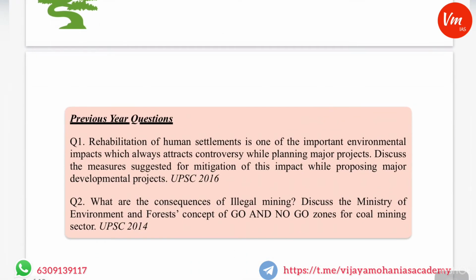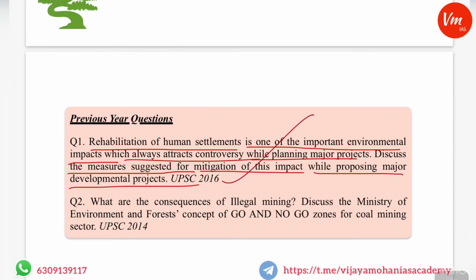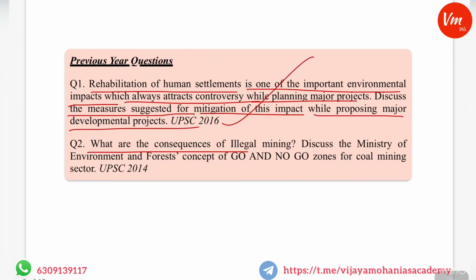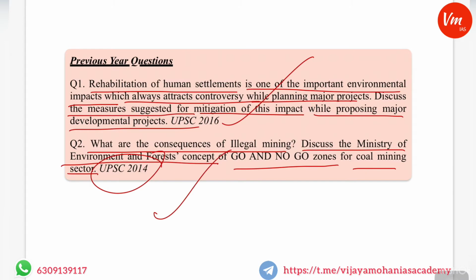And if you see some of the previous questions which were asked from this area, I have gathered some questions from UPSC. So the first question is, rehabilitation of human settlements is one of the important environmental impacts which always attracts controversy while planning major projects. Discuss the measures which are suggested for mitigation of this impact while proposing major developmental projects. This was asked in UPSC 2016. And another question is, what are the consequences of illegal mining? Discuss the Ministry of Environment and Forest concept of go and no-go zones for coal mining sector. This was asked in UPSC 2014. So related to displacement, environmental impacts, and illegal mining and destruction of environment, there were questions.